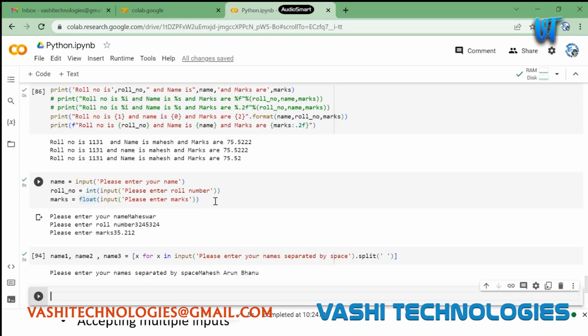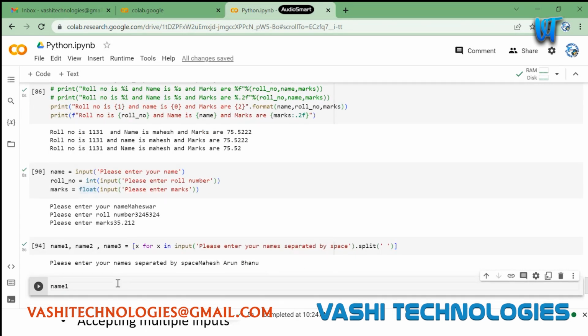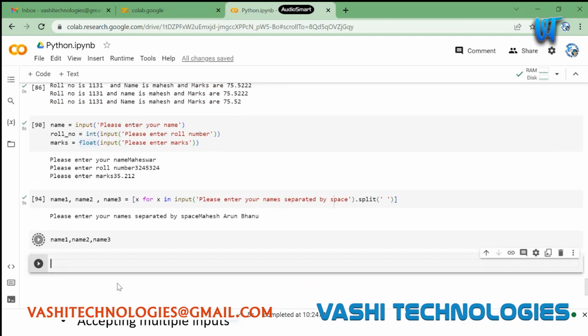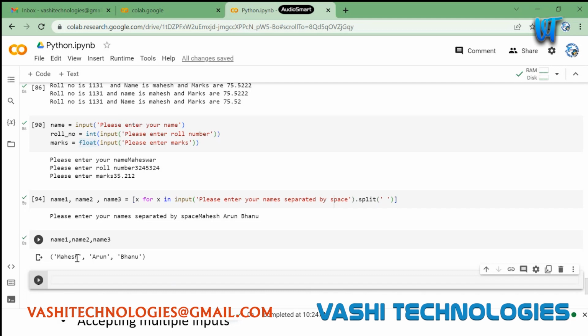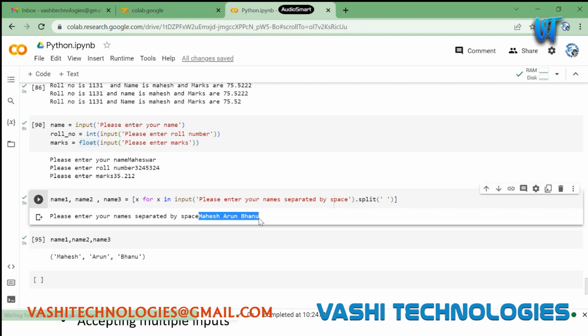You can see that I have given three names, and if you check now, name one, name two, name three, it will assign these three names which we have given to these three variables. In cases where we need to accept multiple inputs at once, we can perform this sort of tweaked input operation.